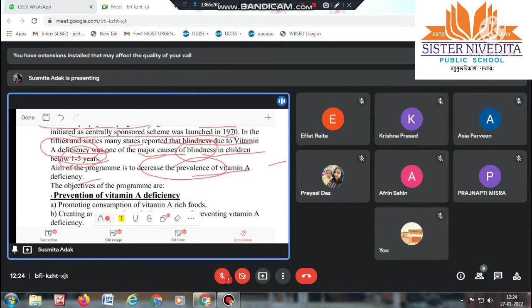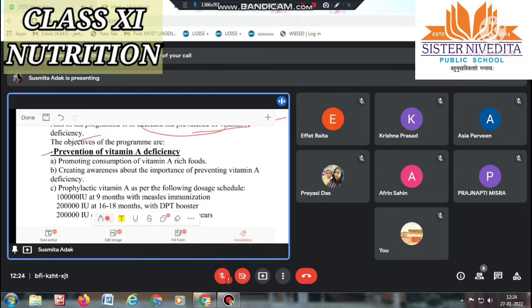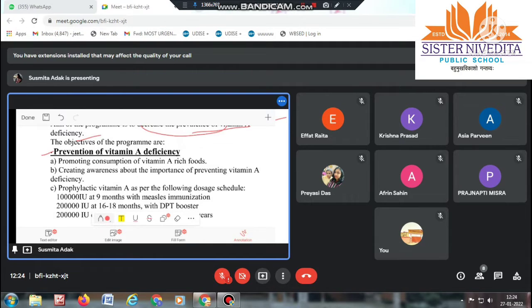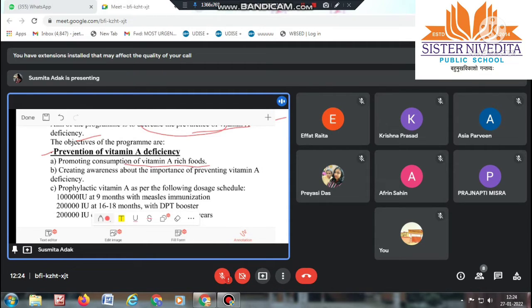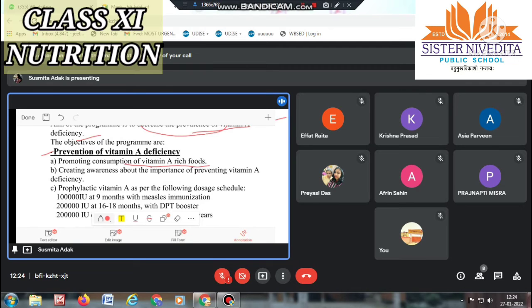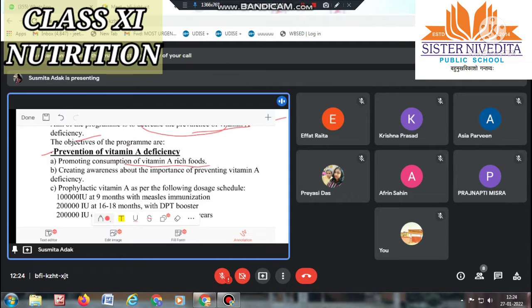The objectives of this program are prevention of vitamin A deficiency. There were some objectives of that program. So, promoting consumption of vitamin A rich foods, means we have to give some idea to every person that they should take proper vitamin A rich foods.